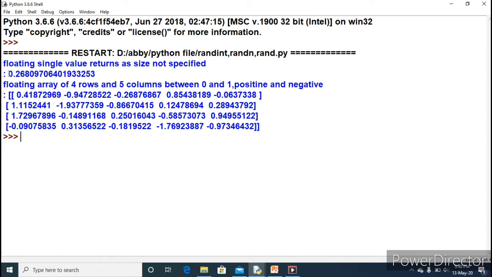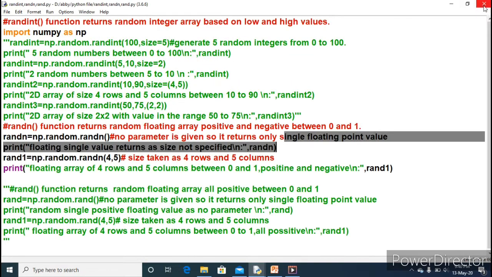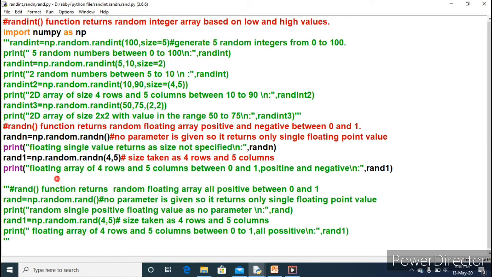And here also the first output will get 0.2, meaning any floating value between 0 and 1 is returned through the rand_n function. So this is the second random function. Now I will move to the third, which is the last random function, and it is the rand function.